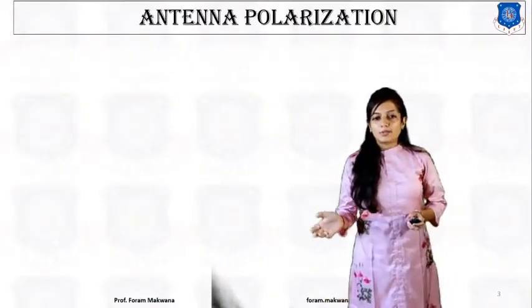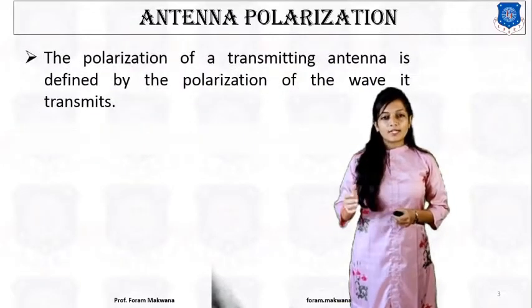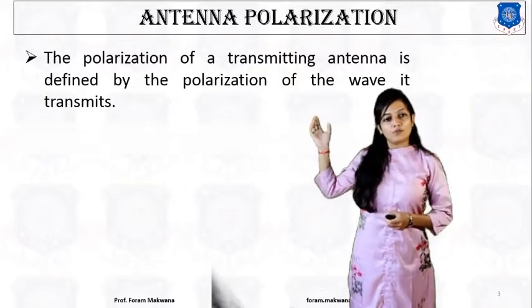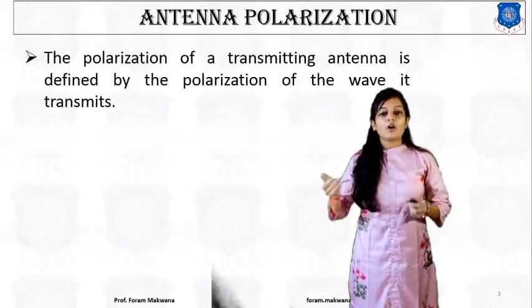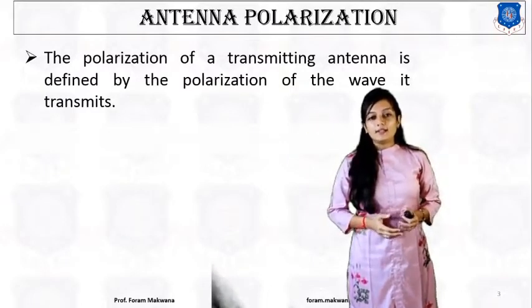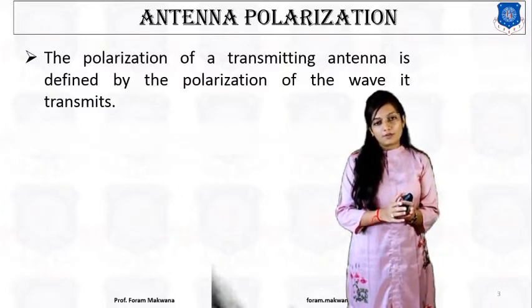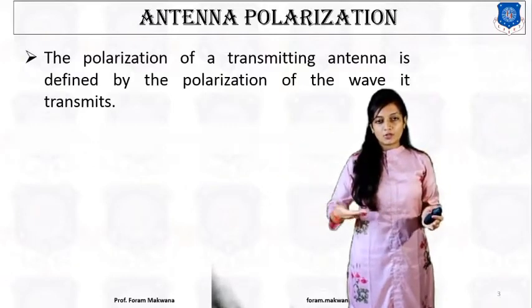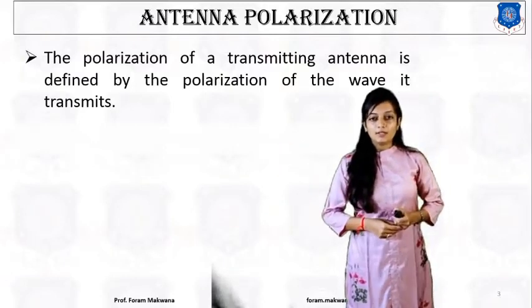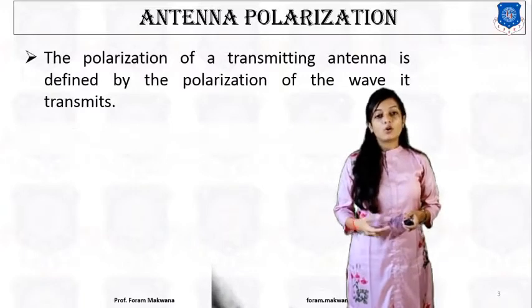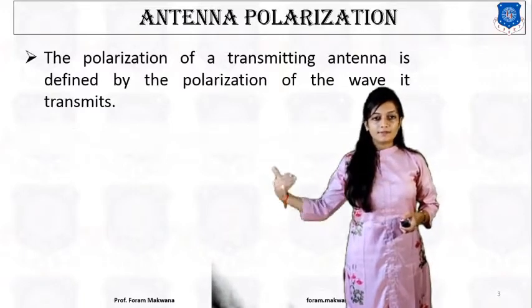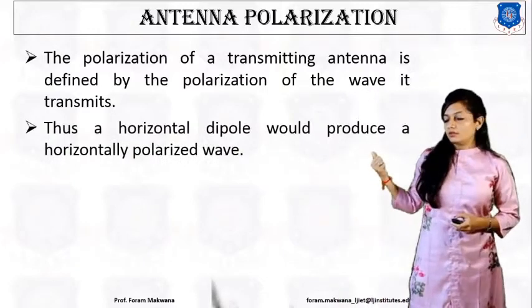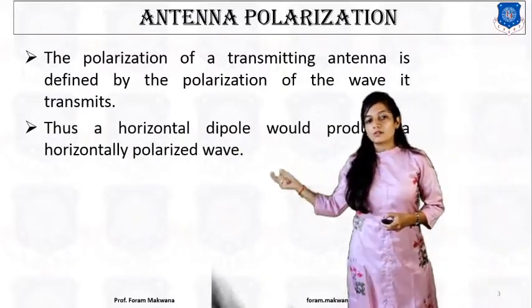First of all, what is polarization? The polarization of a transmitting antenna is defined by the polarization of the wave it transmits, right? Or technically, it is the orientation of the wave. It can be either vertically, horizontally, elliptically, linearly, or circularly polarized, right? So, a horizontal dipole will produce a horizontally polarized wave.